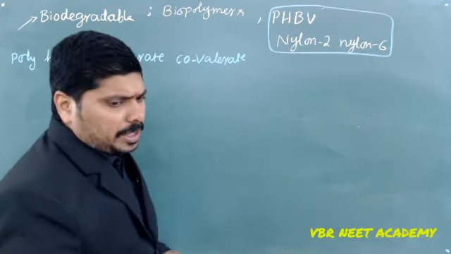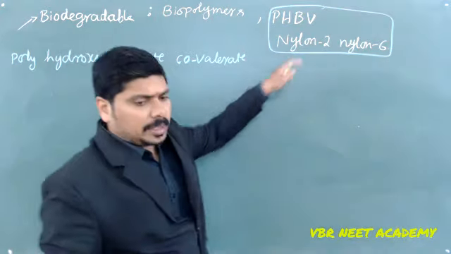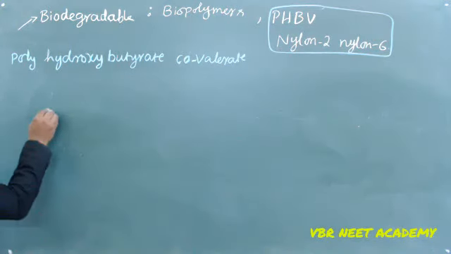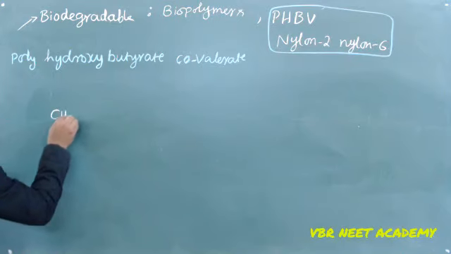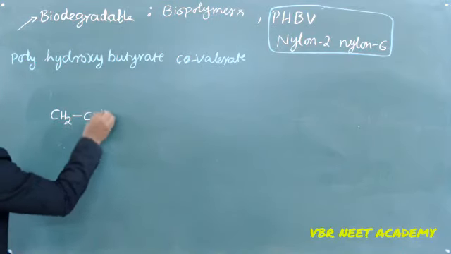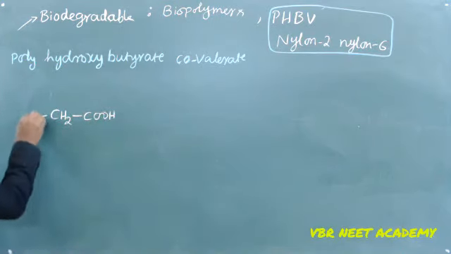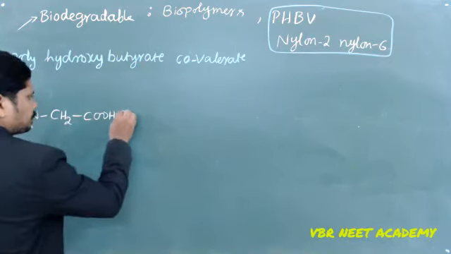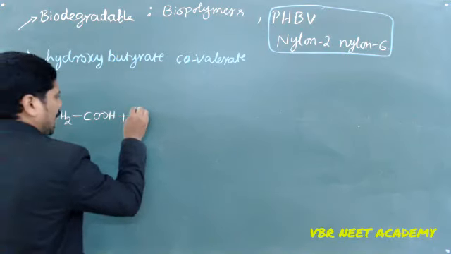Now what I am saying is an amide linkage, polyamide. Nylon 2, nylon 6 consists of CH2COOH, NH2. It's glycine and aminocaproic acid.